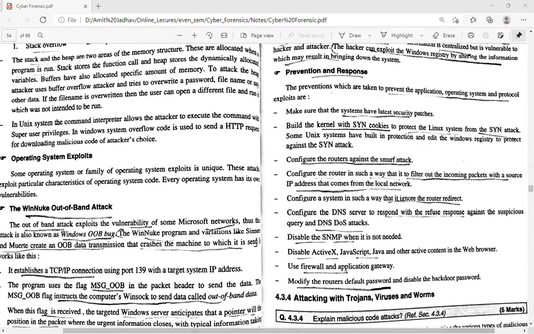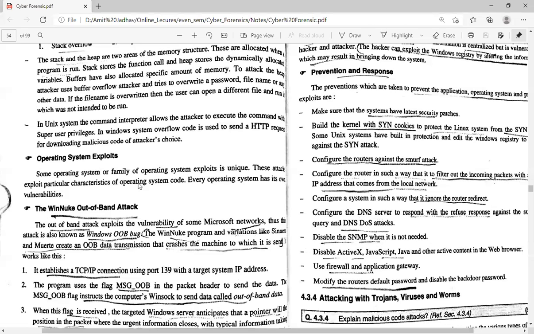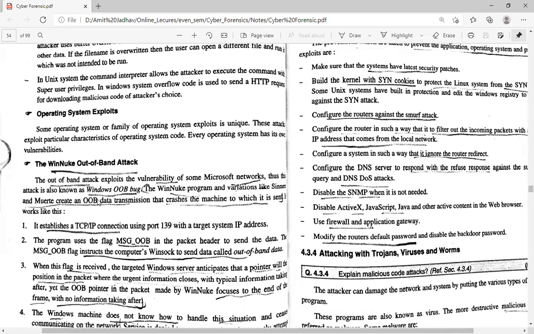Next one is operating system exploits. Some operating systems or families of operating systems have exploits that are unique. The attackers exploit particular characteristics of the operating system code. Every operating system has its own vulnerability. So the vulnerability is the WinNuke out-of-band attack. The out-of-band attack exploits a vulnerability of some Microsoft networks. Thus, this attack is also known as the Windows OOB bug.